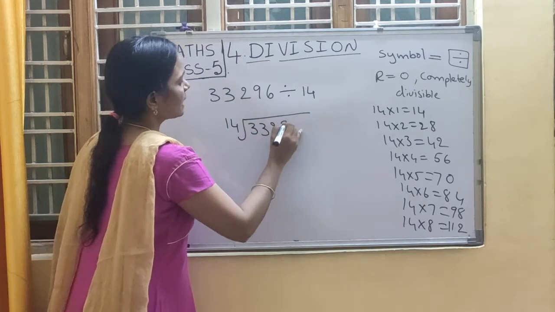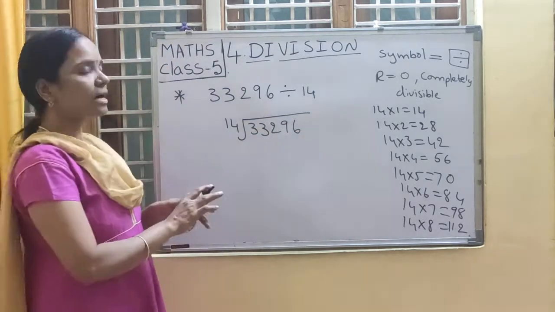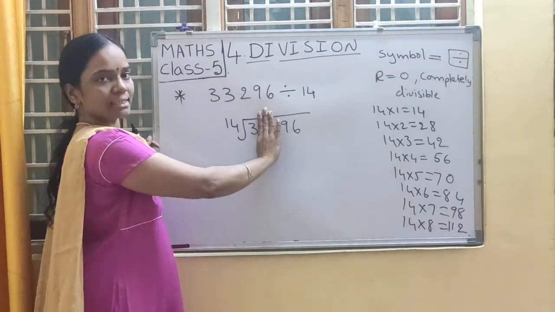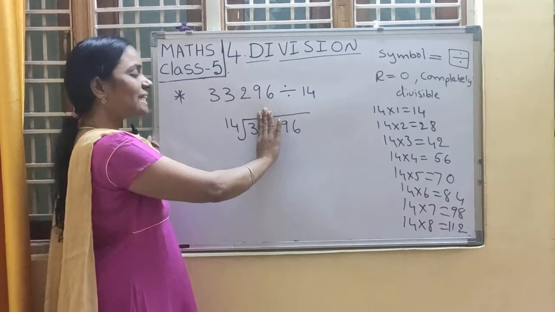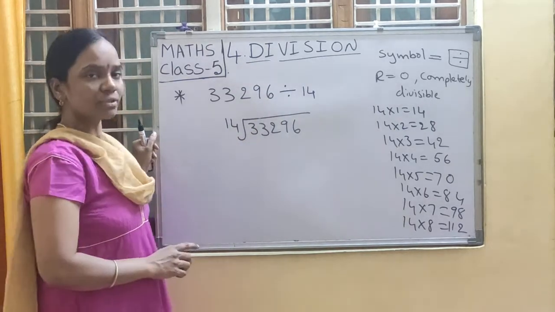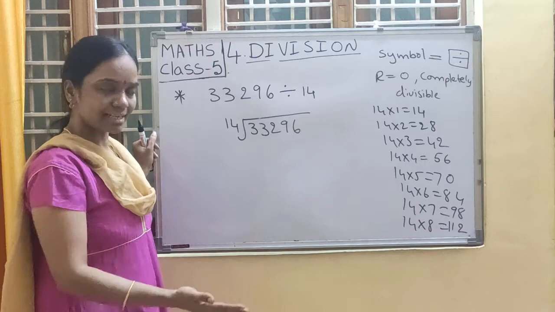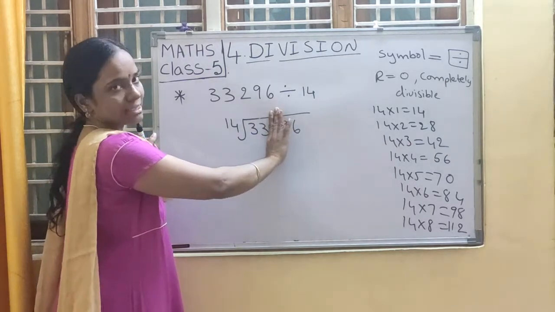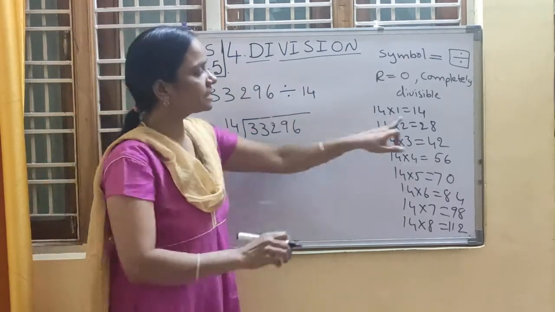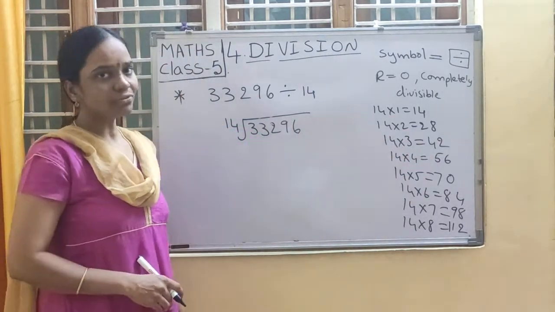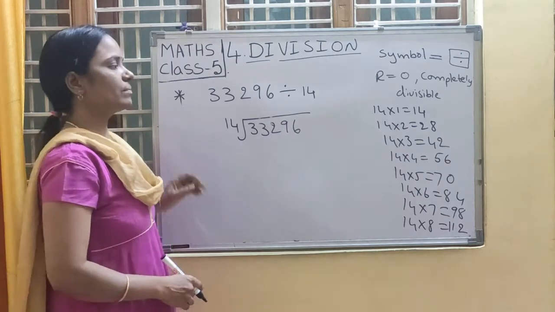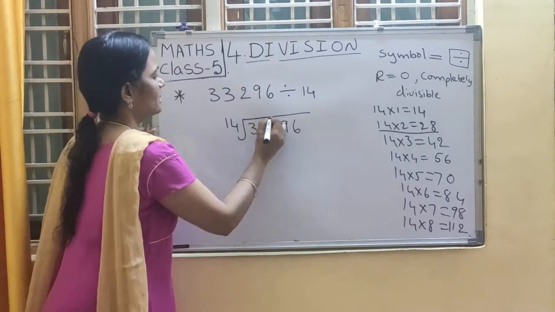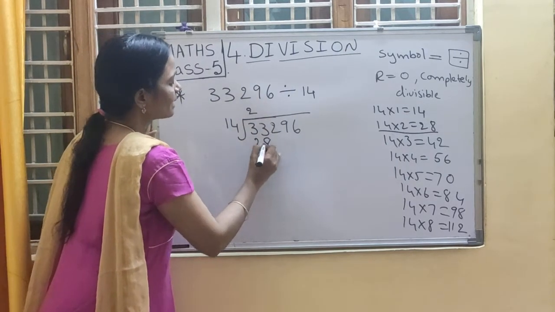33296 divided by 14. First, how many digits do we have to take? So here shall I take the first digit? No. 3 is smaller than 14. So 14 will not divide 3. So we have to take the other digit also into consideration. Now take 33 into consideration. In the 14 table will you get 33, children? No. Then what do we have to do? Take the smallest and nearest number. What is the smallest and nearest number? 14 2s are 28. So 14 2s are 28.